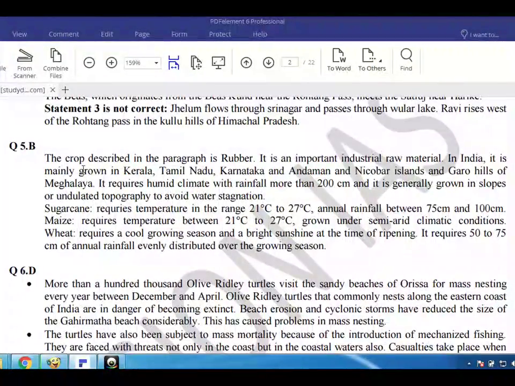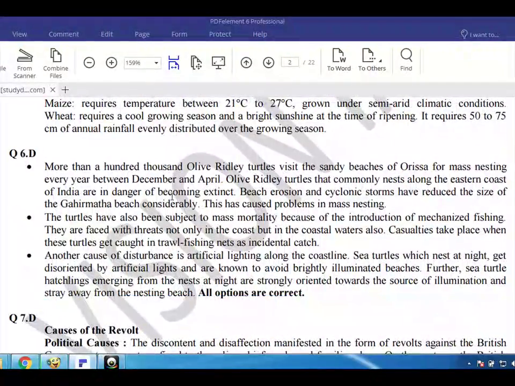Sugarcane requires temperature in the range 21 degrees C to 27 degrees C and annual rainfall between 75 centimeters and 100 centimeters. Maize requires temperature between 21 degrees C to 27 degrees C, grown under semi-arid climatic conditions. Wheat requires a cool growing season and bright sunshine at the time of ripening. It requires 50 to 75 centimeters of annual rainfall evenly distributed over the growing season.